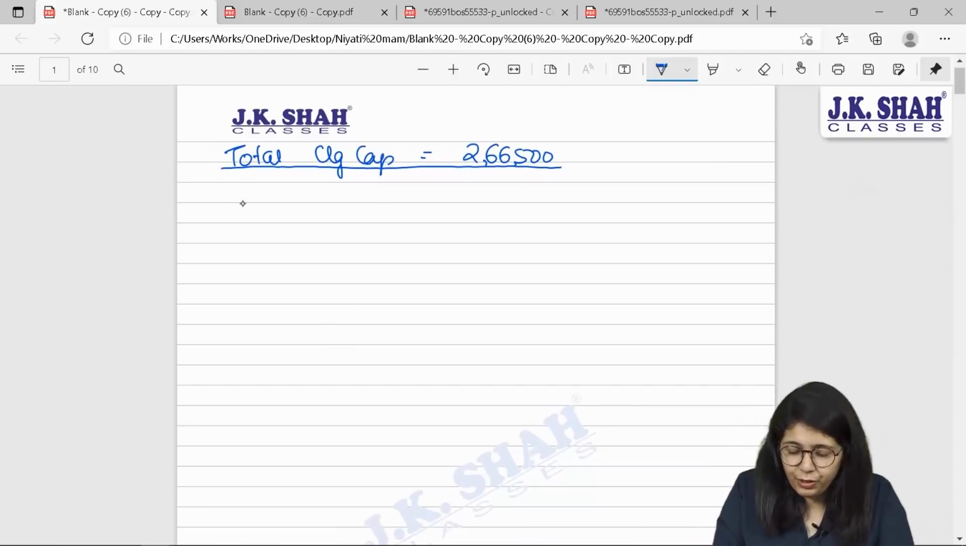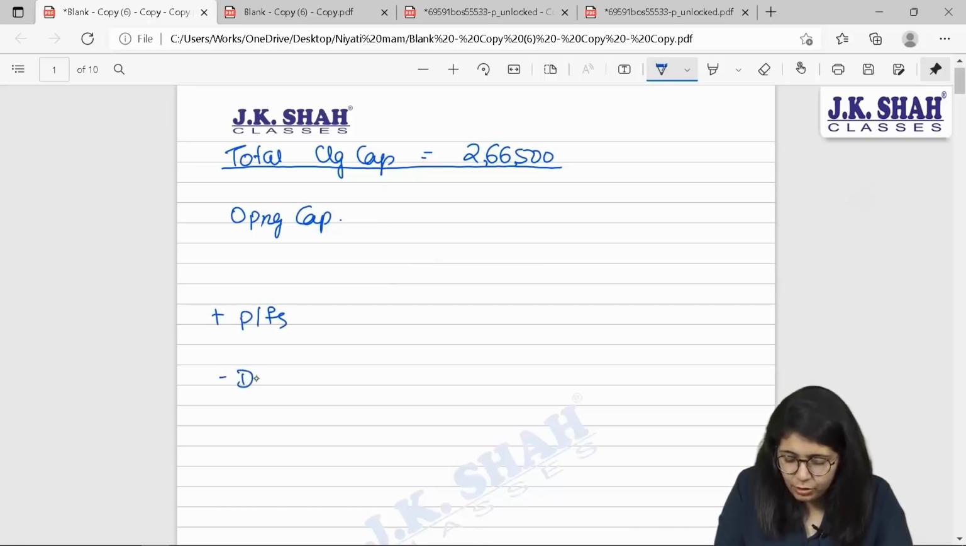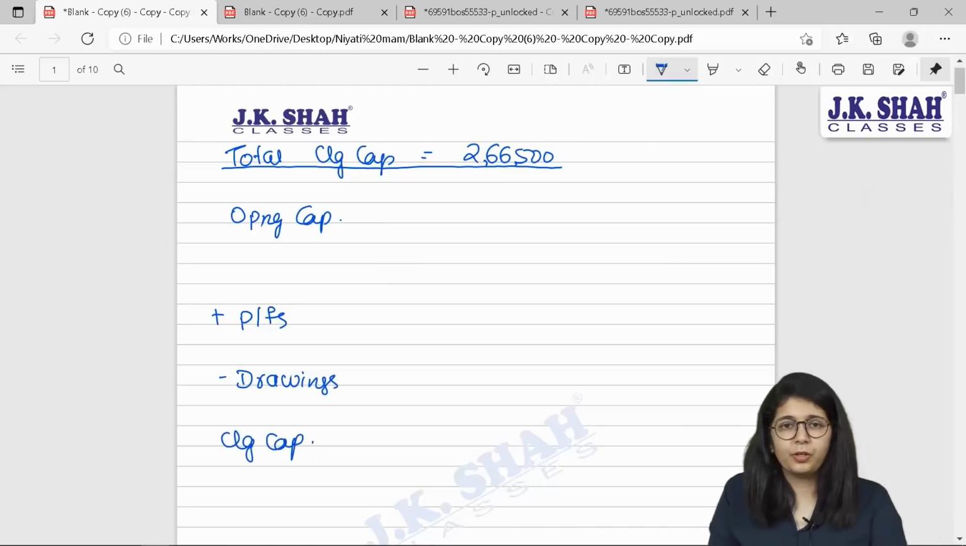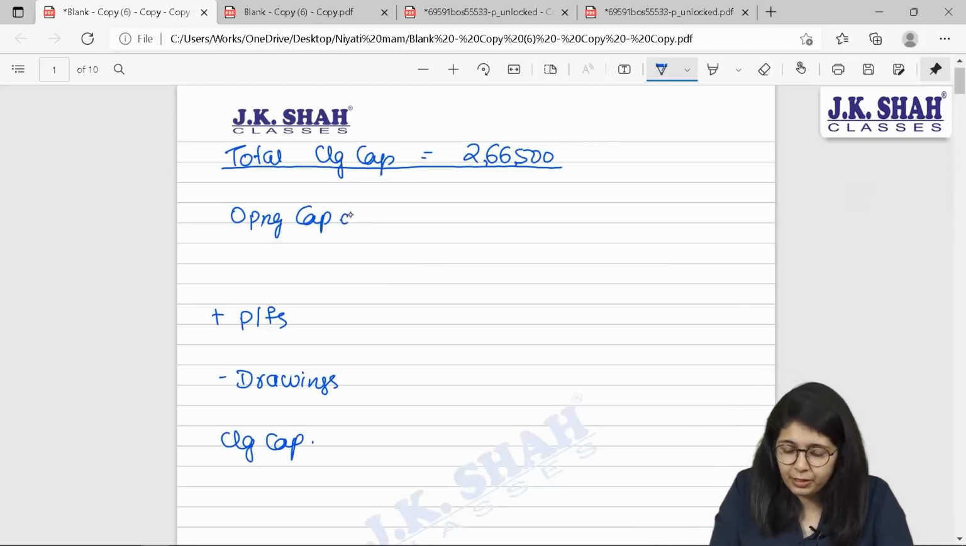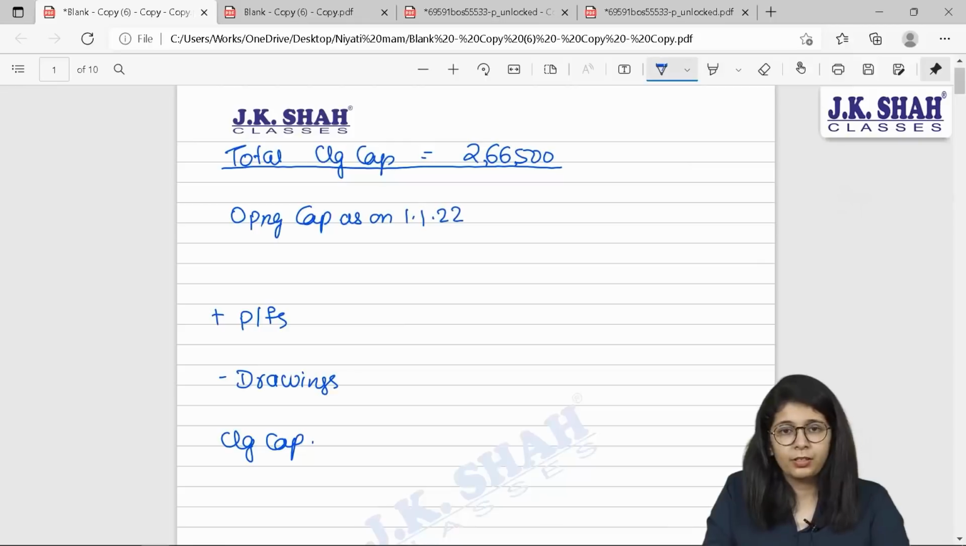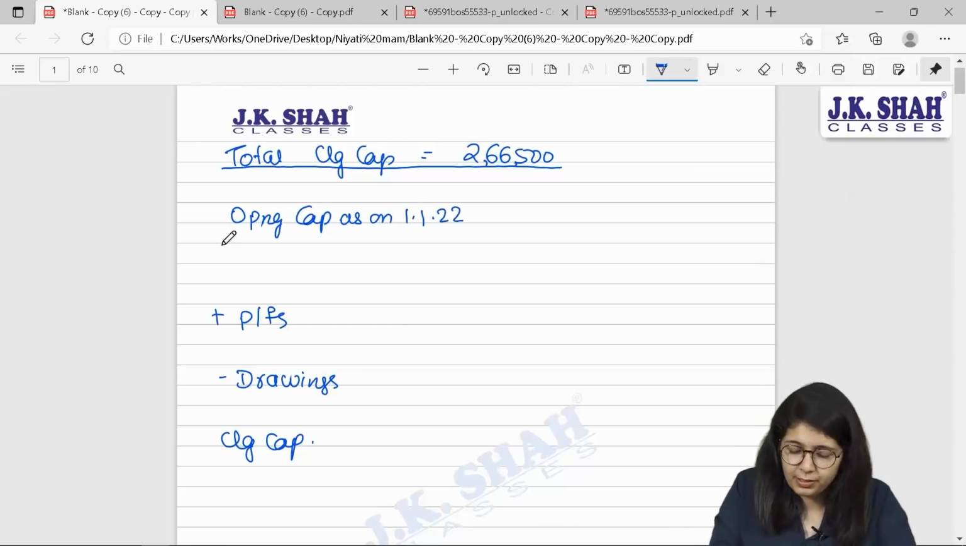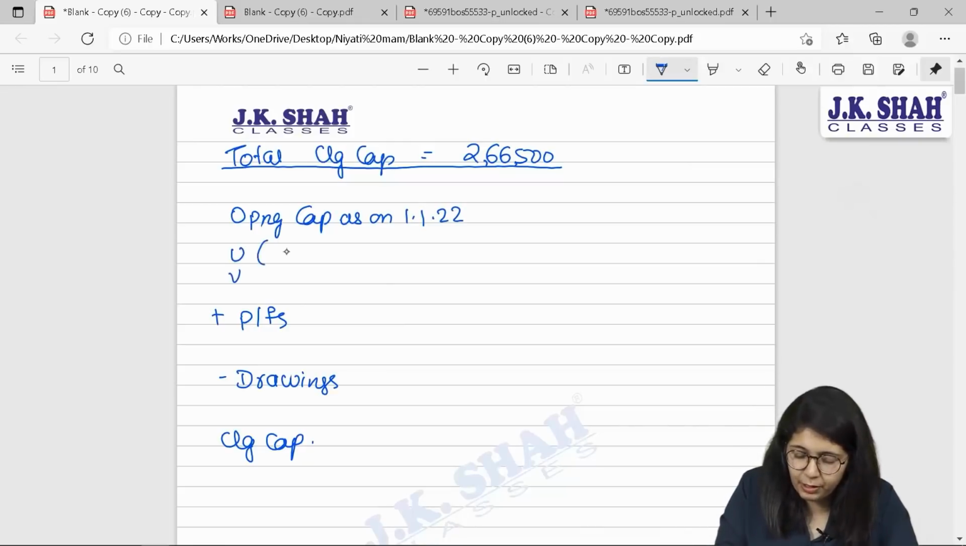Now next, we know one formula, that is opening capital plus profits minus drawings gives us closing capital. Now beta, do we know individual opening capital as on 1st April, in our case it is 1st January 2022? Yes, we know their individual capitals. For you, what will be their capital, beta?